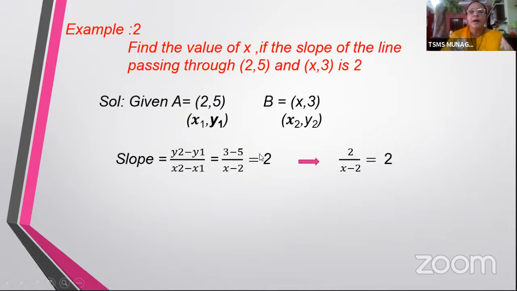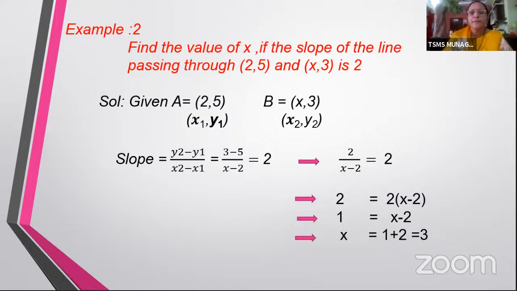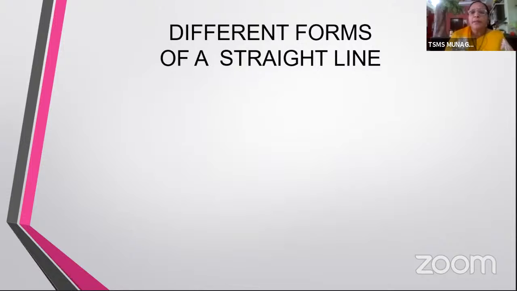Now here, on simplifying this, we get 2 by x minus 2 as 2. And on simplifying this, and taking this x minus 2 to the right side, we will get 2 is equal to 2 into x minus 2. And cancelling 2 on both sides, we have 1 is equal to x minus 2. And bringing the minus 2 to the other side, we have x is equal to 1 plus 2, which is 3. So that's how you can find the unknown value in a particular set of coordinates. Okay. So these would be very short answers for you in your examination.